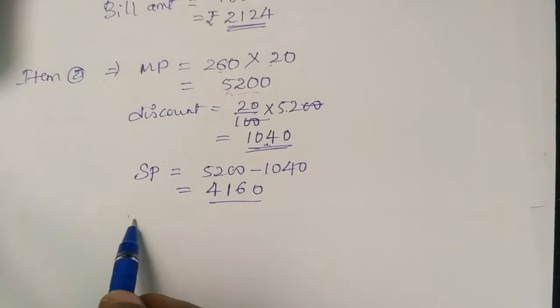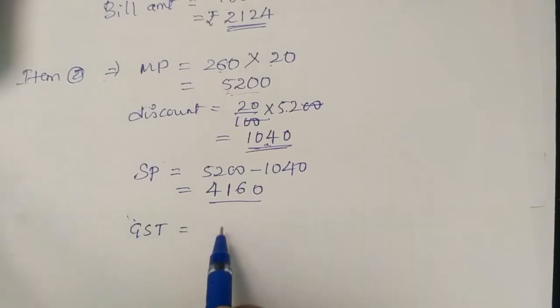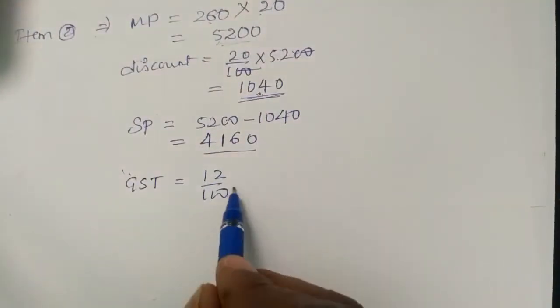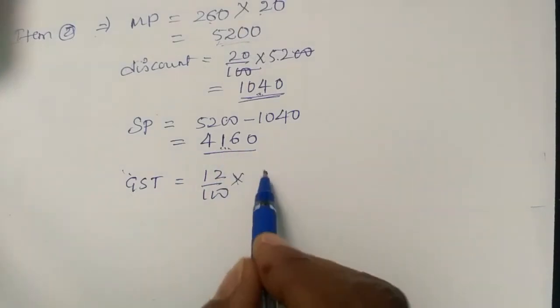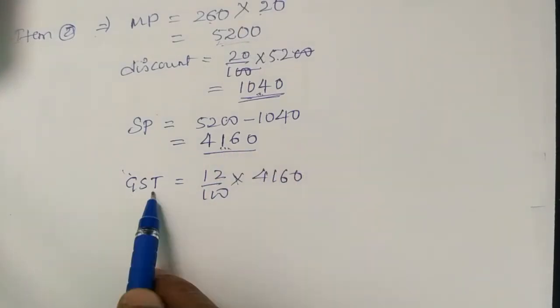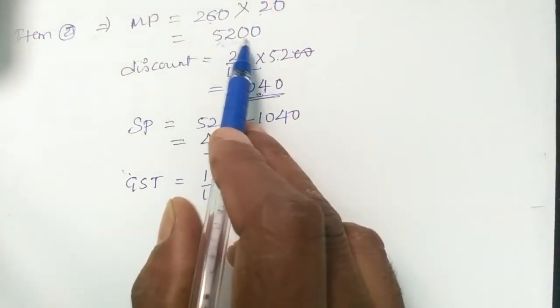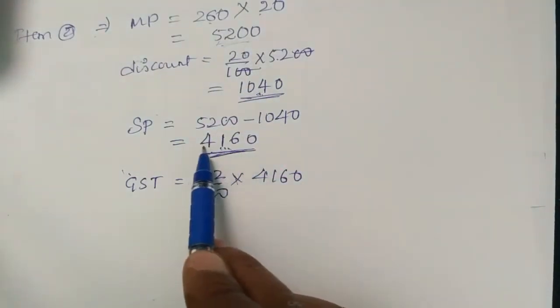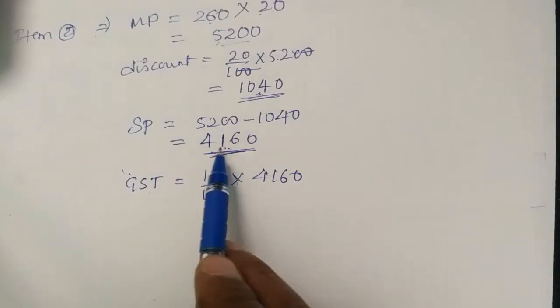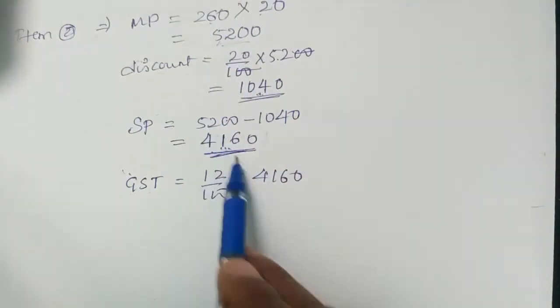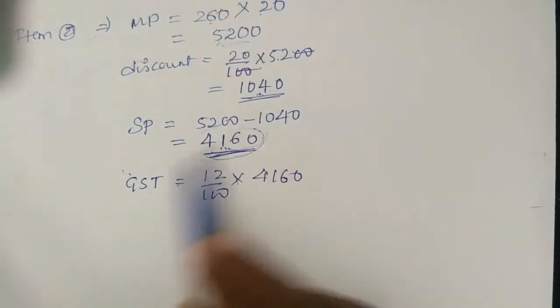After the selling price, what do we have to get? GST. How much is GST? GST is 12%. We will check once again. GST is 12%. Okay, the next one is 5%. GST 12% into what? 4,160. Because we are not paying GST on 5,200. Of course it was marked 5,200, but we are buying for 4,160. So we have to pay GST on the buying rate, not on the marked rate. The marked rate is now reduced. We have to pay GST on the buying price.